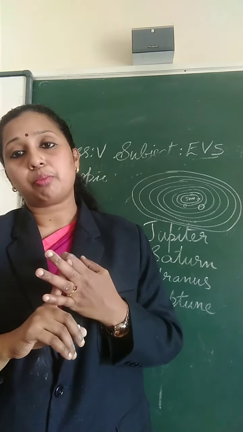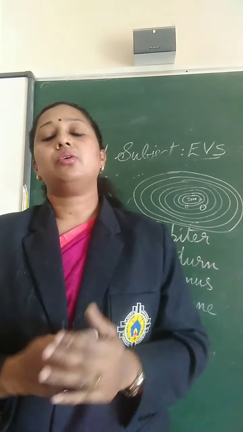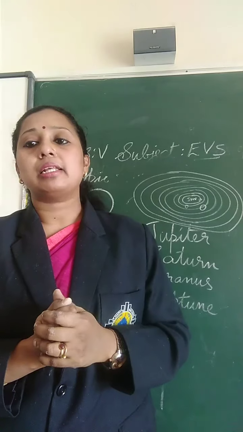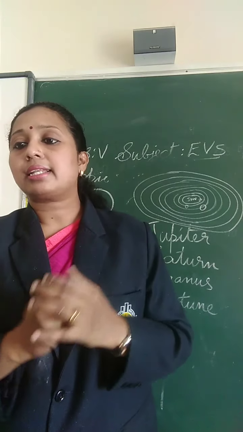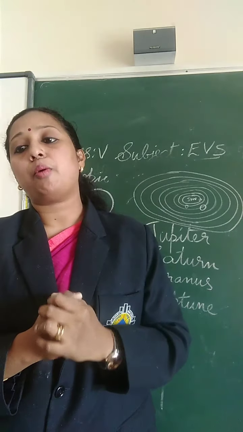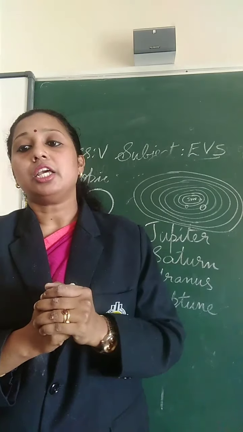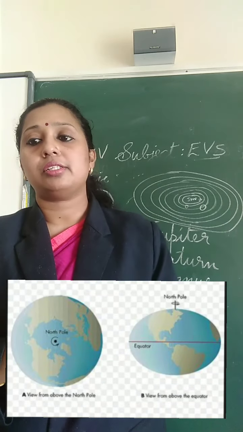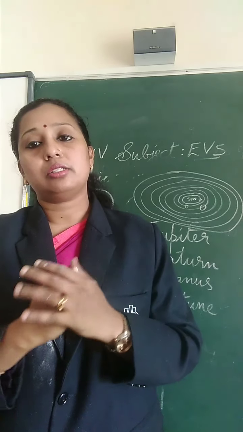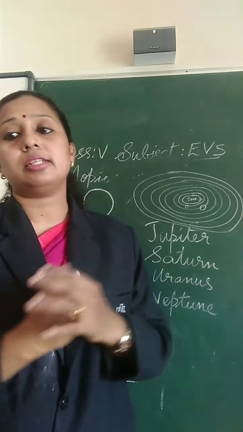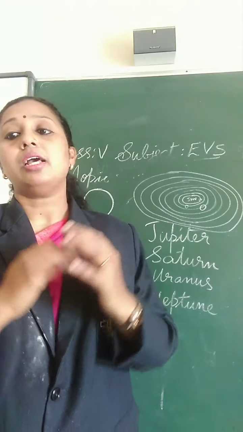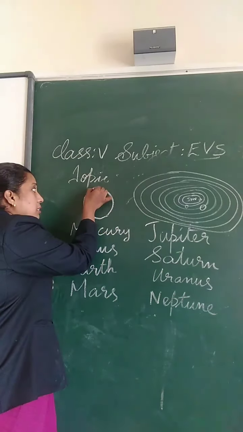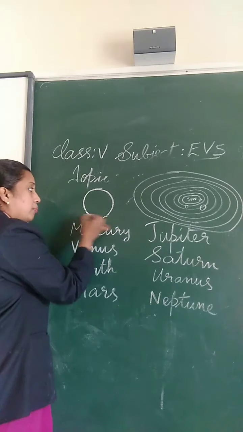So what is the shape of the Earth? So next is the shape of the Earth. It is confirmed by the scientists that Earth is slightly flattened at the poles and bulged at the equator, and such a shape is called geoid. Geoid means the Earth shape. So the scientists confirm that the Earth is slightly flattened at the poles.